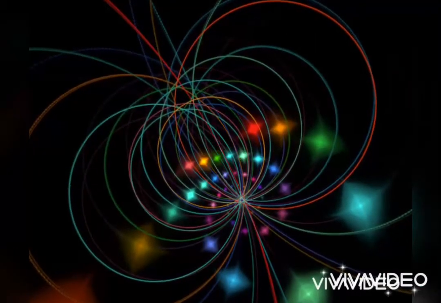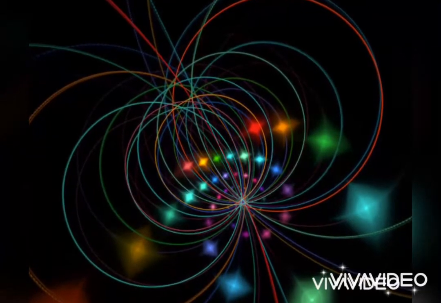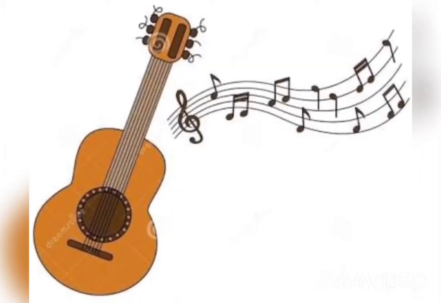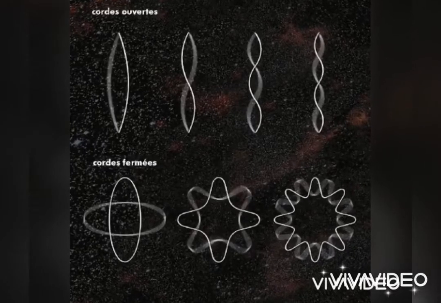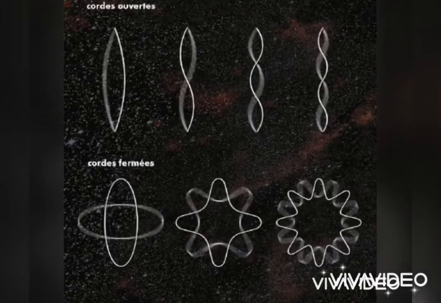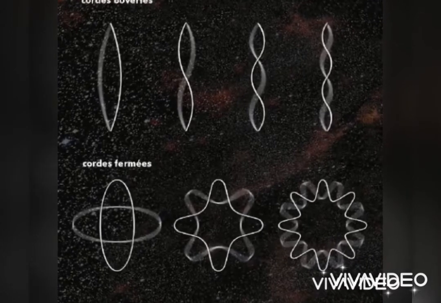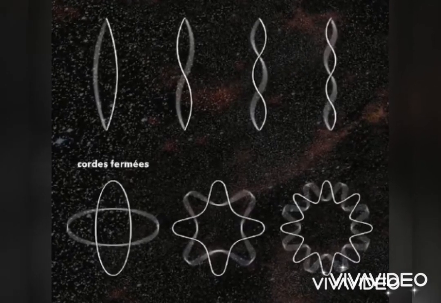String theory suggests that every particle in the universe at its most microscopic level consists of varying combinations of vibrating strings. That means, according to string theory, quarks aren't the end of the story. Inside them, we'll find a string-like filament of energy, just like a string on a guitar. Musical analogy. Really? You can't think of anything else? Sorry. A string vibrates to create a musical note. The strings in string theory vibrate and produce particles themselves. So different particles are a result of different vibrational patterns of a string.